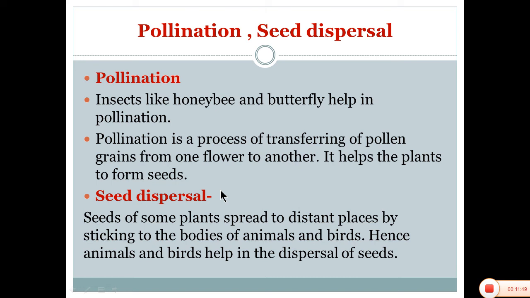If there was no dispersal of seed, the seeds would scatter and grow in the same place, and the plant cannot survive in another area. For the growth of the seed into a new plant, dispersal is essential.